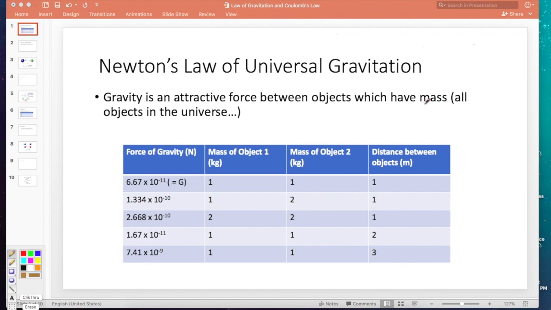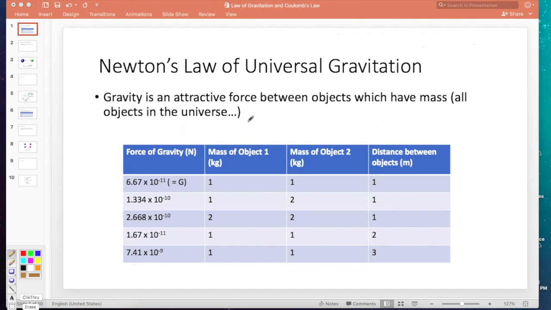Think about it. We're all on the surface of the Earth. The Earth has an enormous mass, which we will actually be able to calculate later. The Earth has an enormous mass, and we can feel its effects. We can feel the gravitational effects of the Earth. So it takes an enormous mass to really have an effect because gravity is so weak.